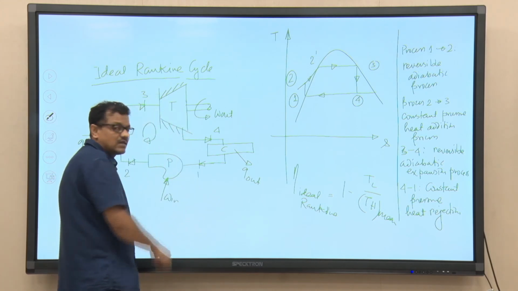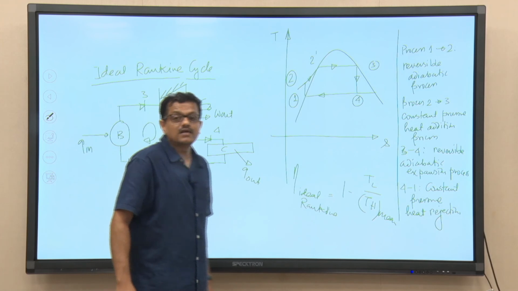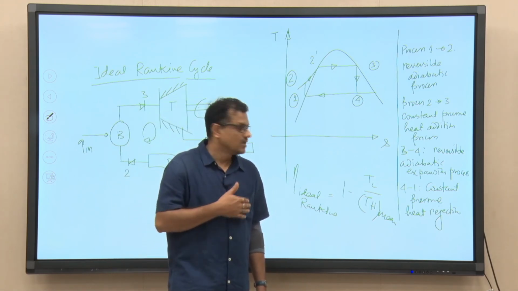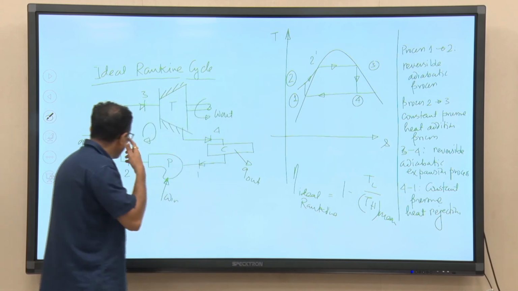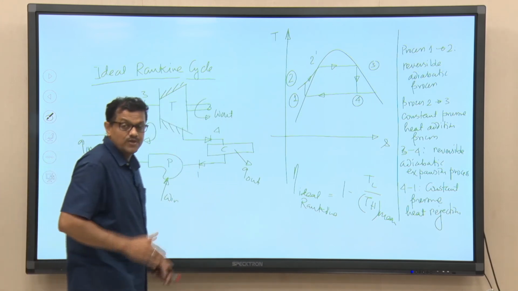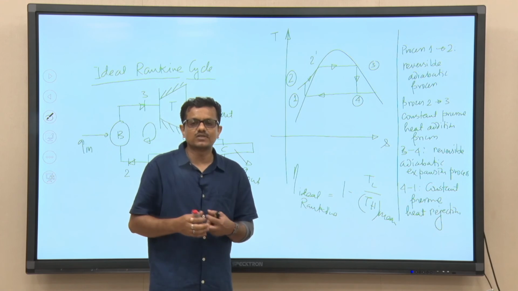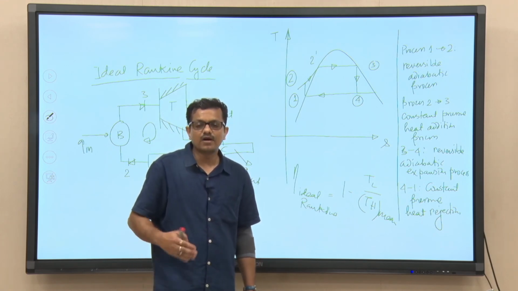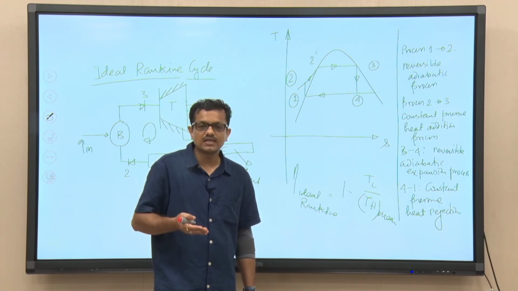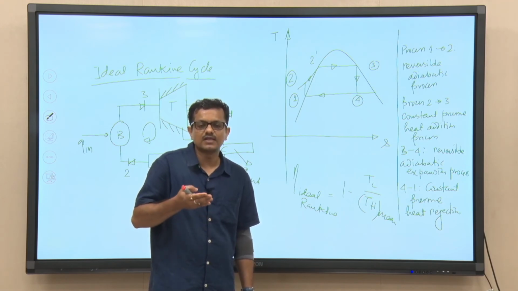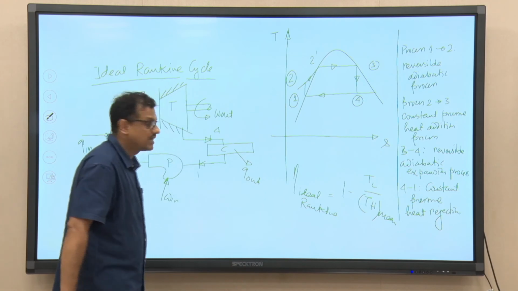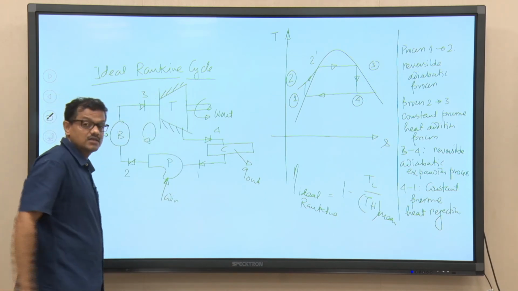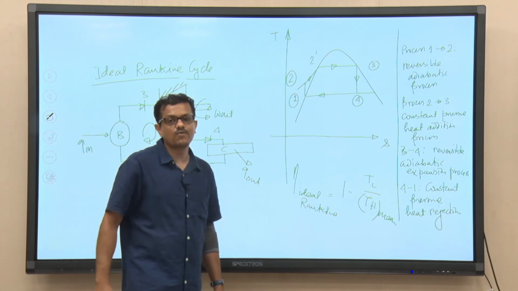Process 1 to 2 is reversible adiabatic pumping. To analyze all these 4 processes and quantify the efficiency of a power plant operated on this ideal Rankine cycle, we have to consider all the processes as steady flow, steady state processes.